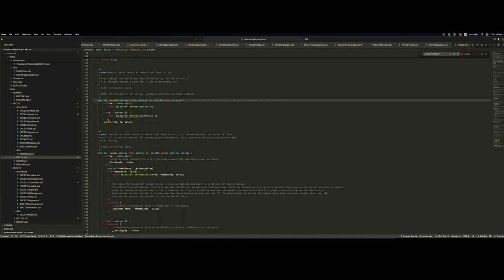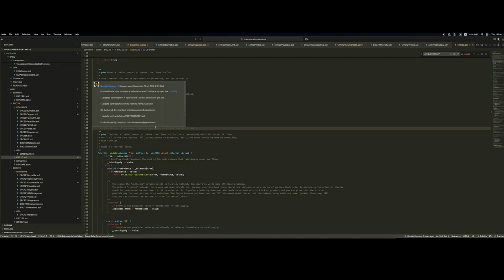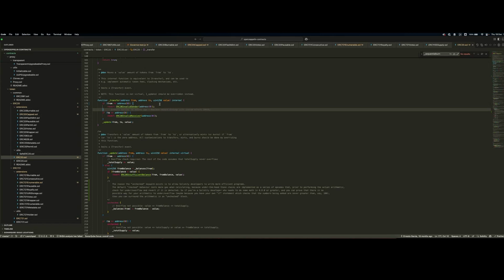Inside transfer, what happens is we do a couple of checks before calling the core internal function of the contract, which is the update function. These checks are the from and to address are different from the zero address. Remember I said that the transfer event is quite flexible. This means that you can basically utilize the same event to indicate special types of transfers. These special transfers are mints and burns.